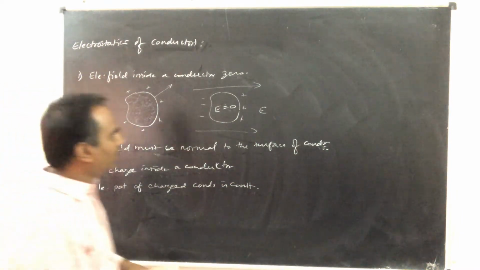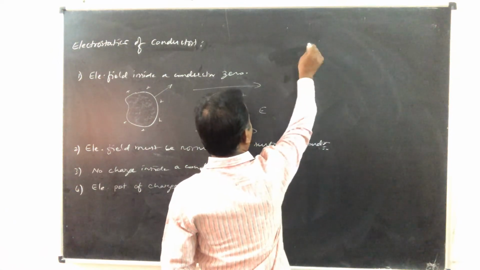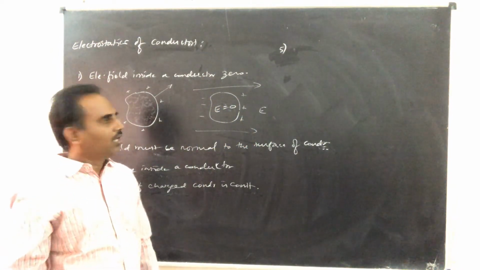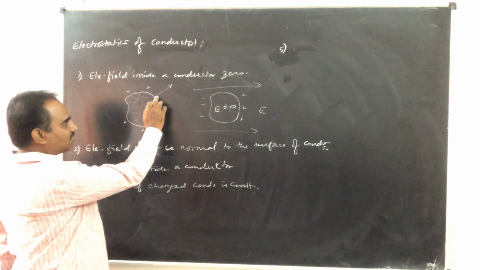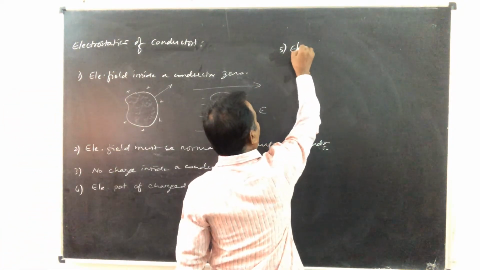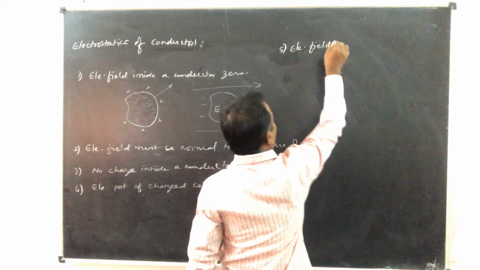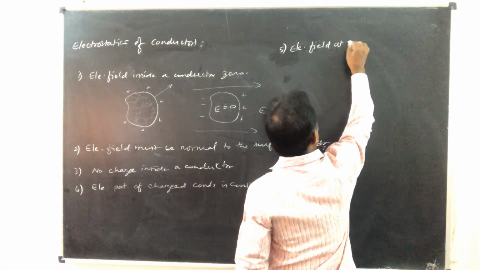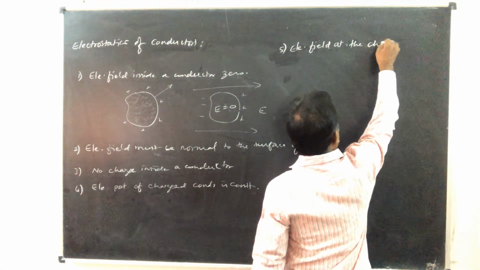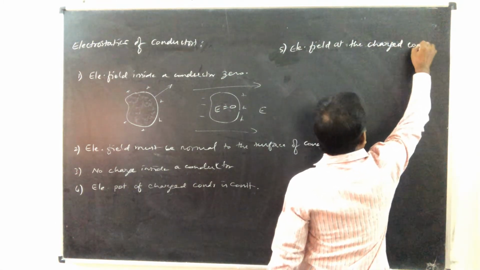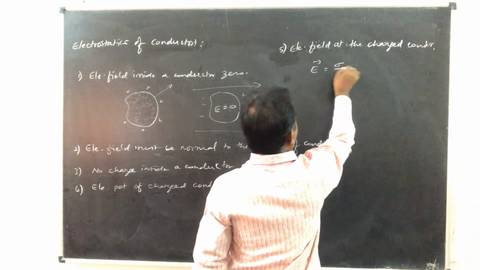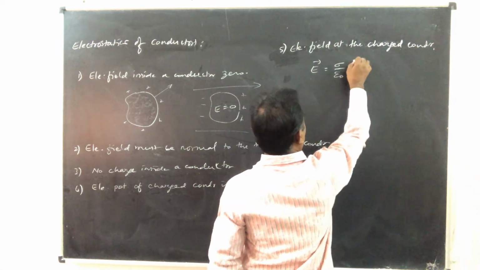This is another property. The next thing is electric field near this charged conductor. Electric field at the conductor is given by sigma divided by epsilon naught n cap.